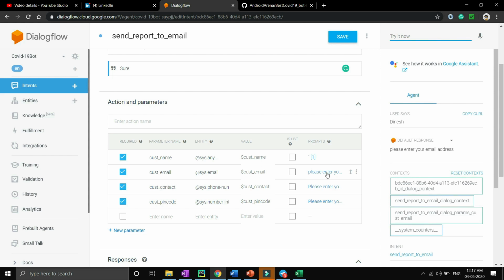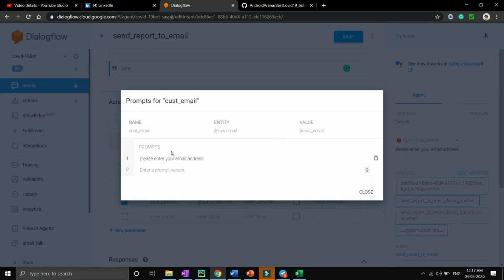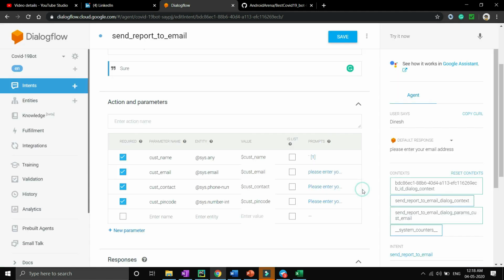After that, it will ask me, please enter your email address. So you can see that I'm asking for the email address over here. Same goes for contact number and pin code, and I have mapped it with the particular entities.